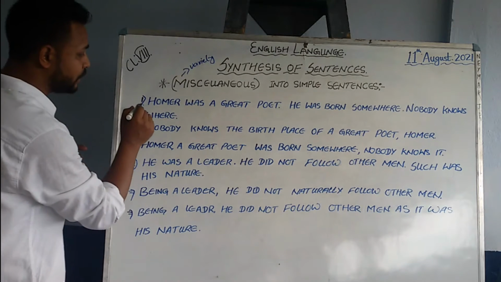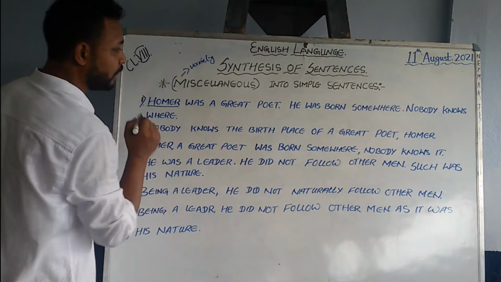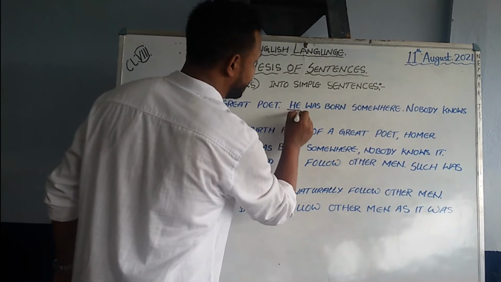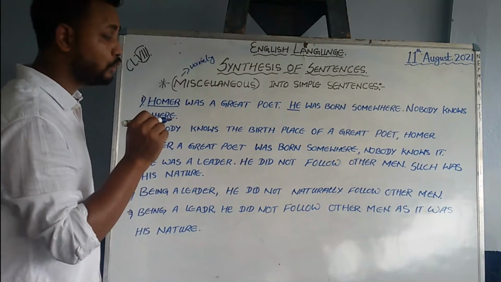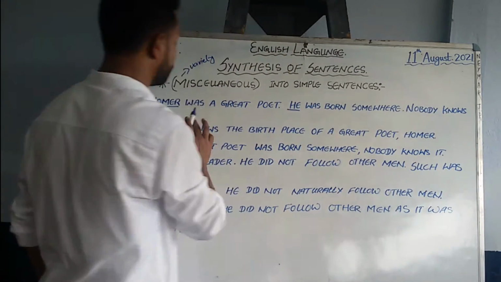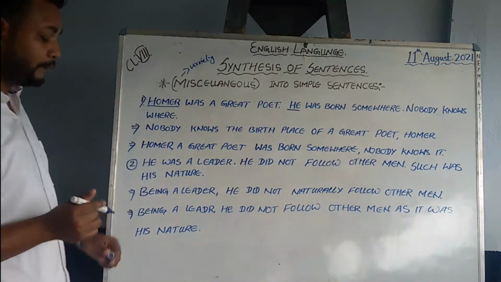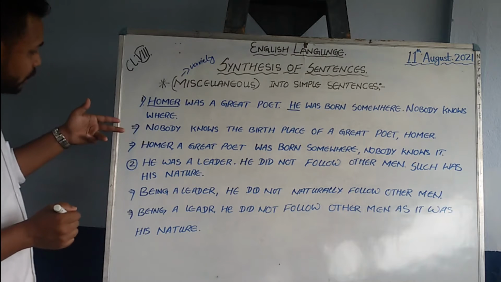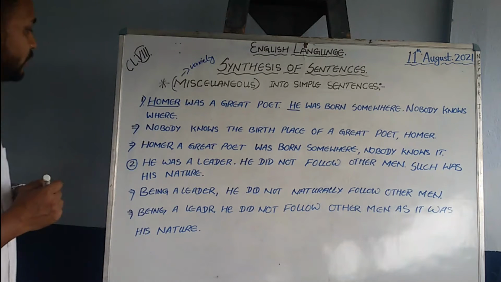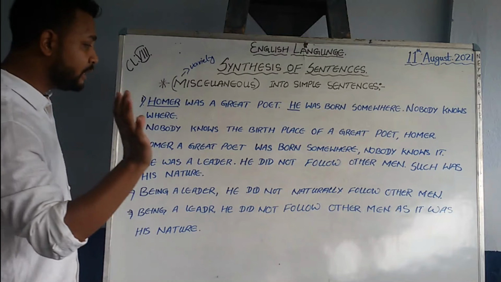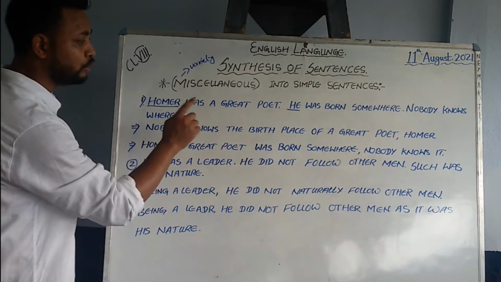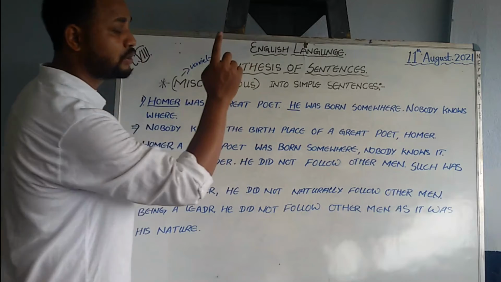Our subject here is Homer, and in the second sentence also he is denoted. So what does it indicate? Homer only. Nobody knows where also talks about whom? Homer only. So I have come up with two examples, and both are correct. The first sentence begins with, nobody knows the birthplace.